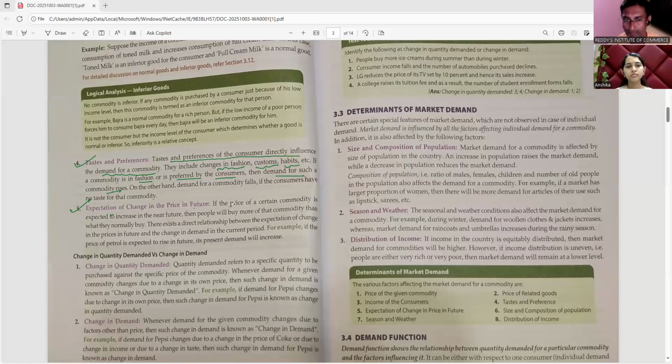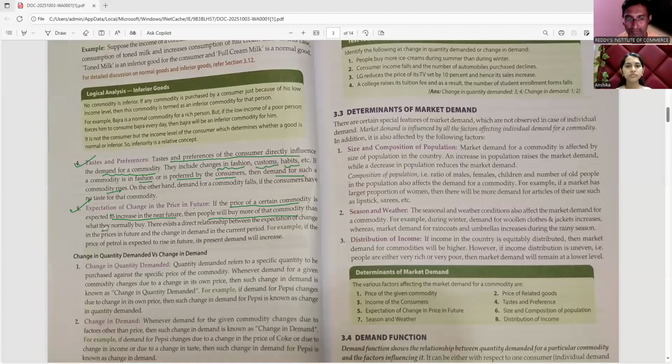If the price of a certain commodity is expected to increase in the near future, people will buy more of it. They expect the price of gold to increase, and that is why they are buying more quantity than they normally buy.